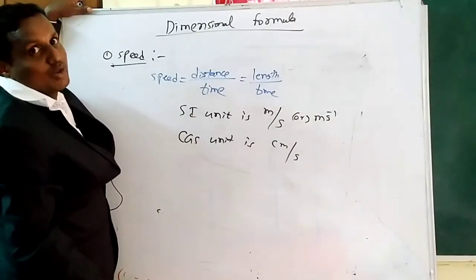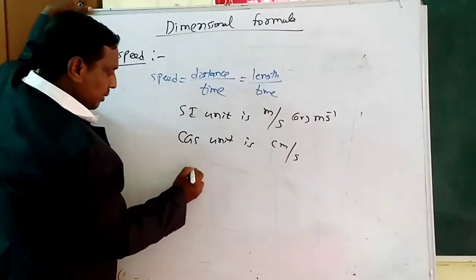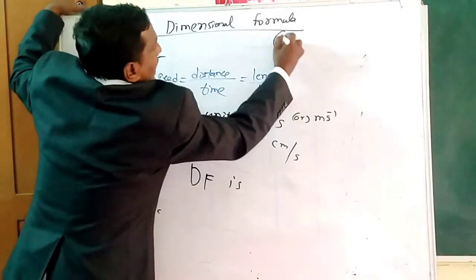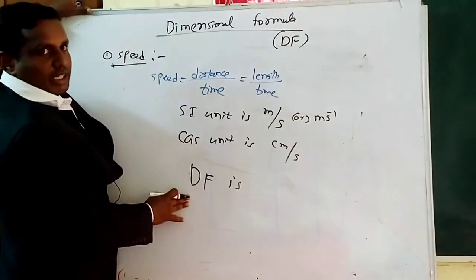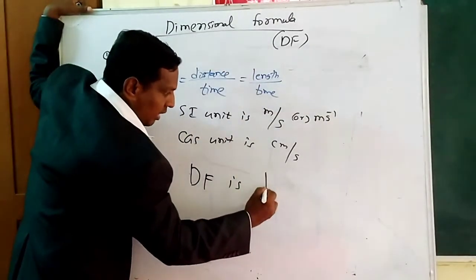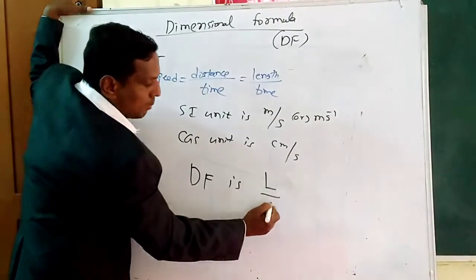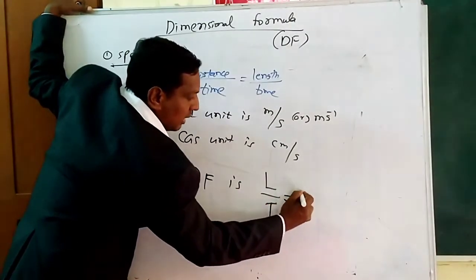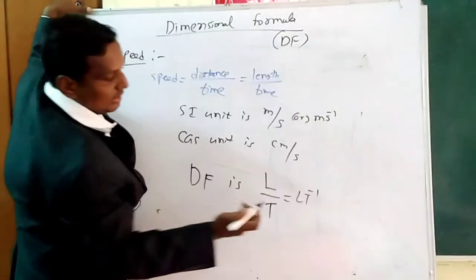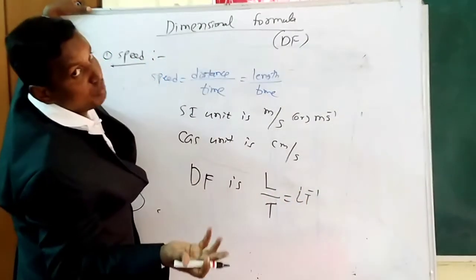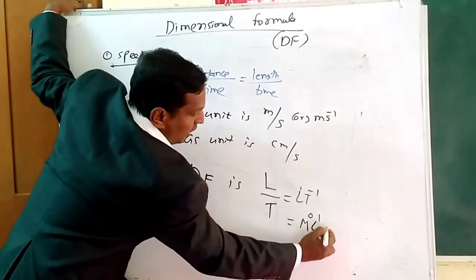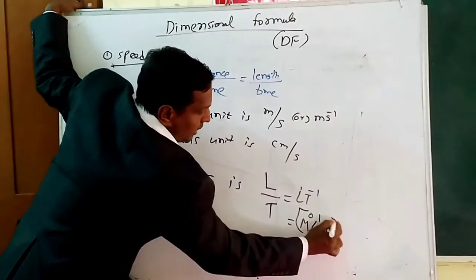Next we want the dimension formula. I am writing the short form DF. What is DF? Nothing but dimensional formula. As I already told you, for length we use capital L, and for time we use capital T. So we can write here L T power minus 1. There is no mass, so L power is 1 only. If there is no mass also, we can write M power 0, L power 1, T power minus 1.